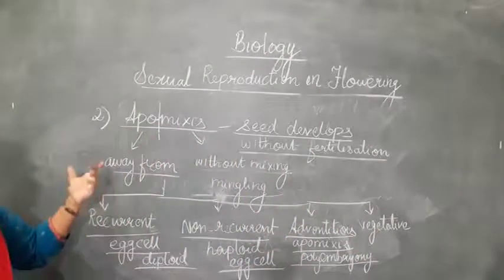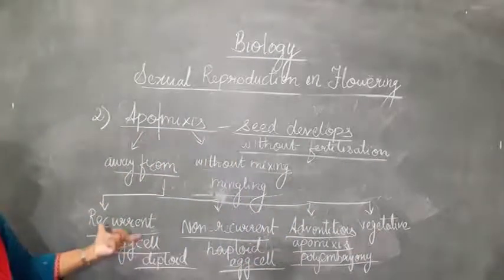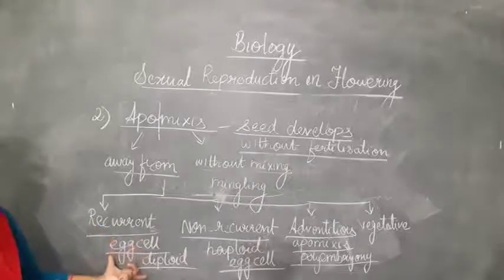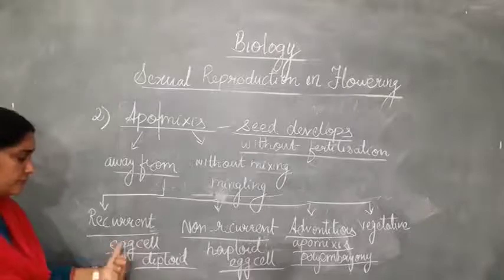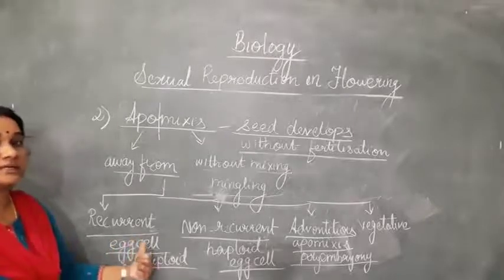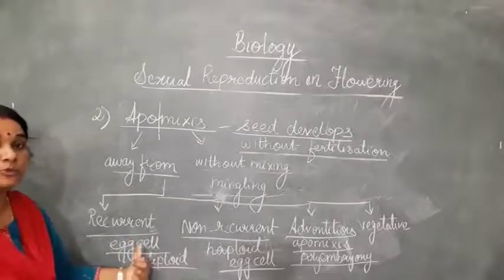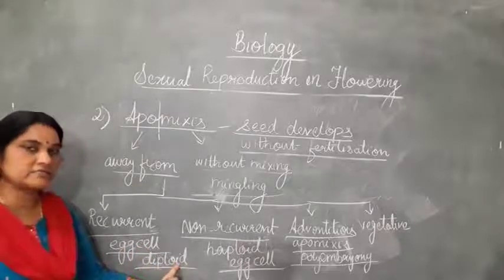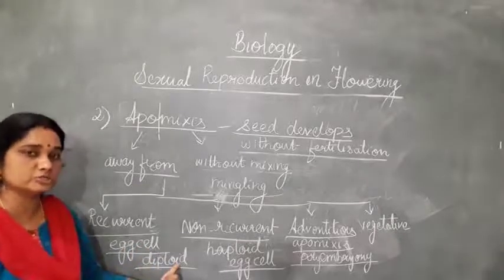So here in the case of recurrent, I told you the diploid egg cell, that is formed without the reduction division of the megaspore mother cell, without undergoing meiosis. The egg cell, which is diploid in nature, grows and develops into the embryo.